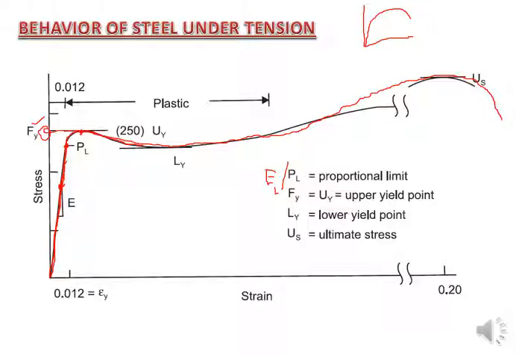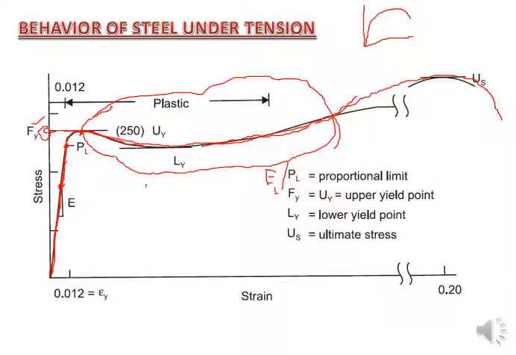This particular region, after the first smaller peak, where the load is almost constant and then starts increasing again, is called the yield zone. The physical or mechanical phenomenon occurring within that region is called yielding. You have to remember this word. This is very important for steel material.